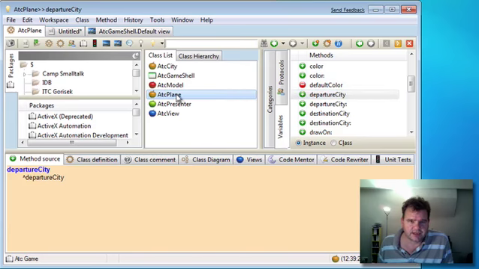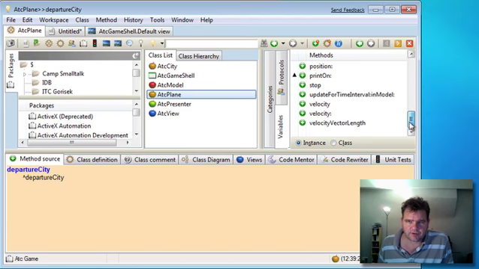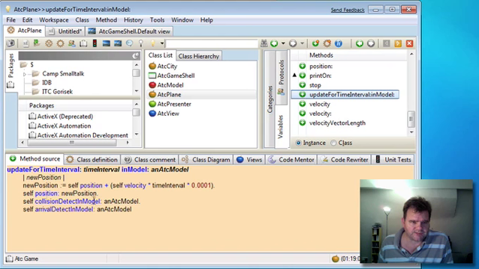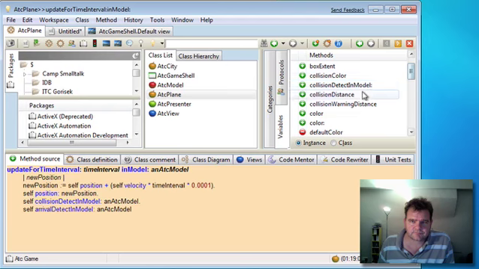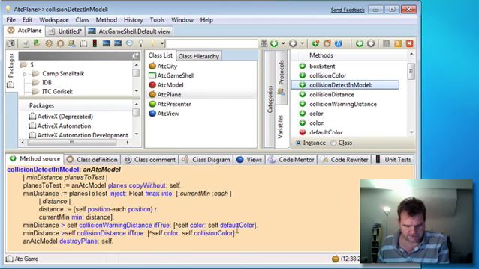Speed is on our way. If you remember, in this update for time interval in model, we did this collision detect. Now, some time ago, you may remember that when we had a collision between two planes, only one of them got destroyed. Now we need to fix this because both planes need to get destroyed. And also, we need to trigger an event for planes colliding so that we can decrement the score. Obviously, planes crashing is a bad thing. So let's actually go and look at the collision detect in model method and make some changes to this.